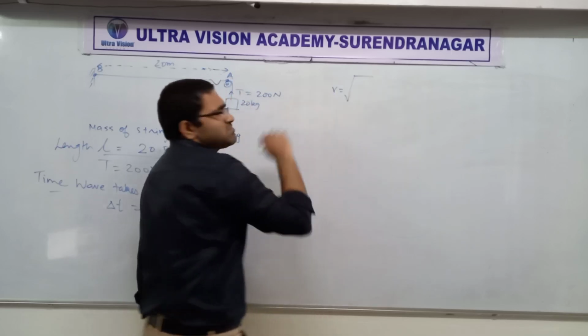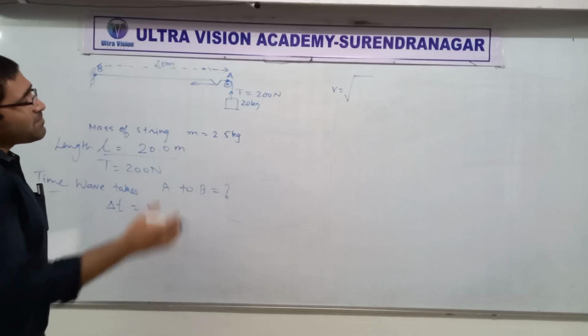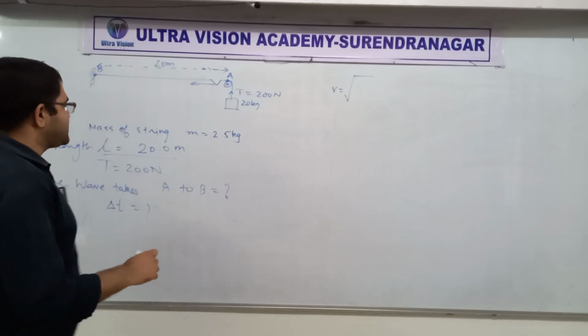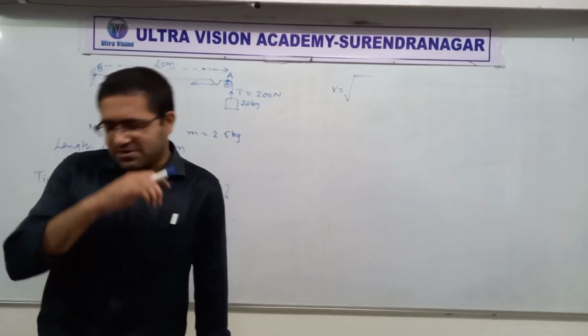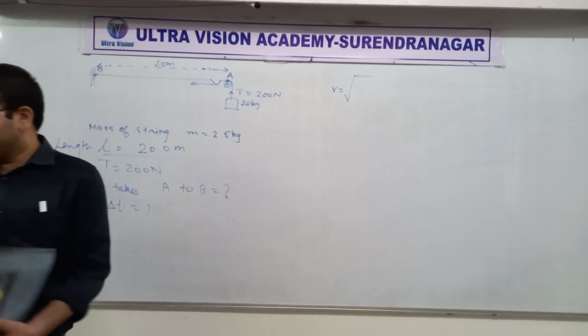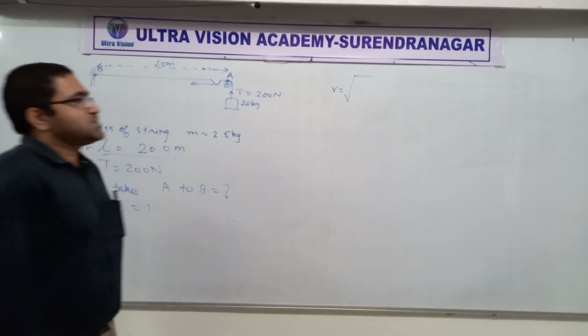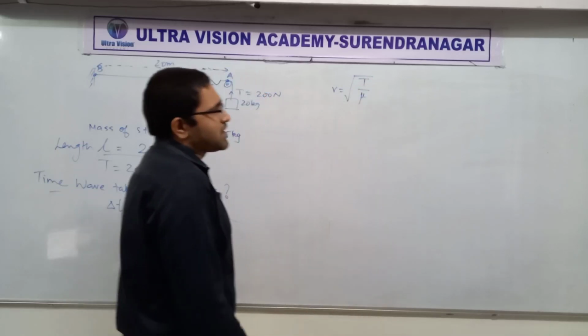All formulas are with square roots, so I can safely write a square root over there. But now we should think, which kind of wave is it? Transverse or longitudinal? Read the question. Transverse. So it is under root T by mu, for a transverse wave on a string.